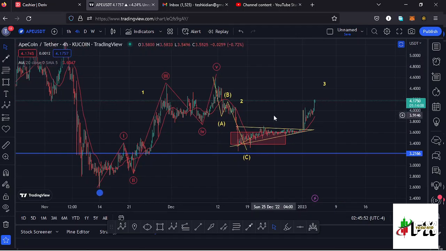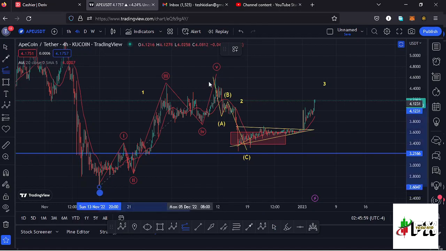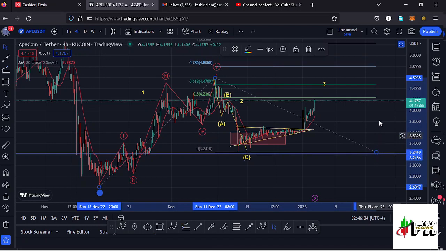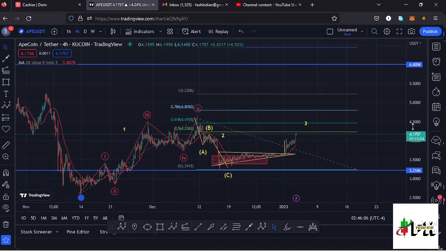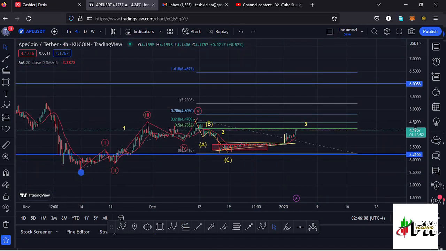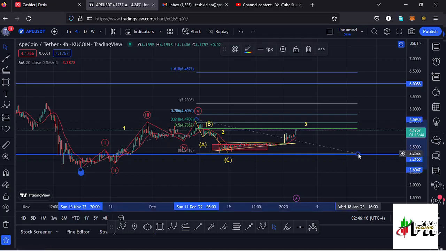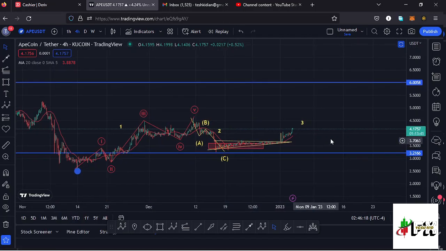And first sketching out a minimum target area to the upside in the formation of this wave 3 using a trend-based Fibonacci, connecting it from the low of the first wave down there to the high of the wave 1, then dragging the fibs to the low of the second wave. That gives me a minimum target area at the fib level 1.618, and that perfectly lies at around the $6.45 mark, and that is the minimum that I will expect apecoin to do in the formation of that higher Elliot wave count 3 to the upside.